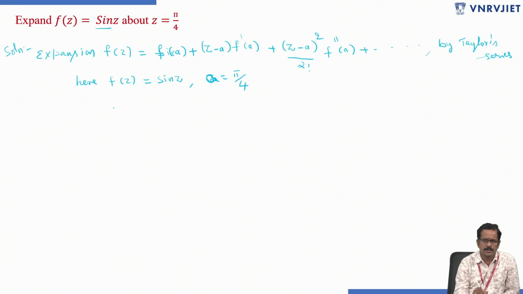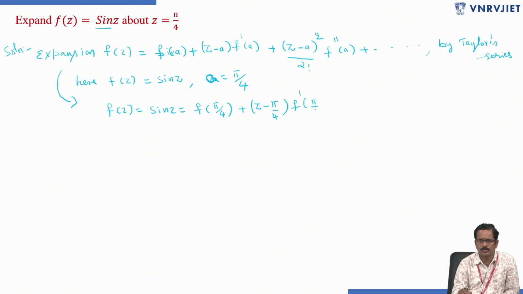So now f of z equals sin z, which is equal to f of pi by 4 plus z minus pi by 4 into f dash of pi by 4 plus z minus pi by 4 whole square by 2 factorial into f double dash of pi by 4.